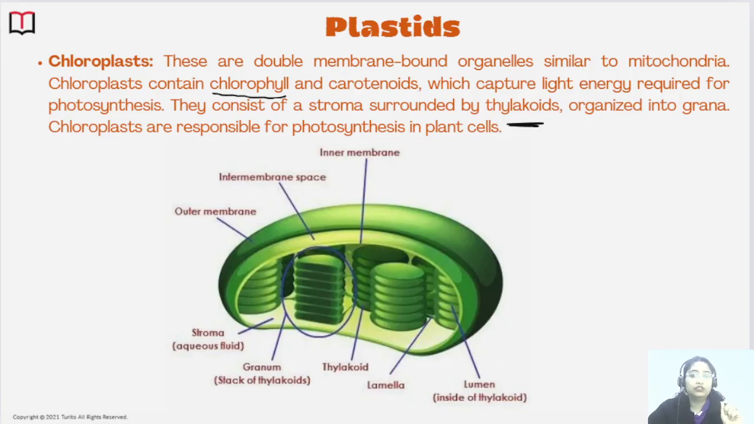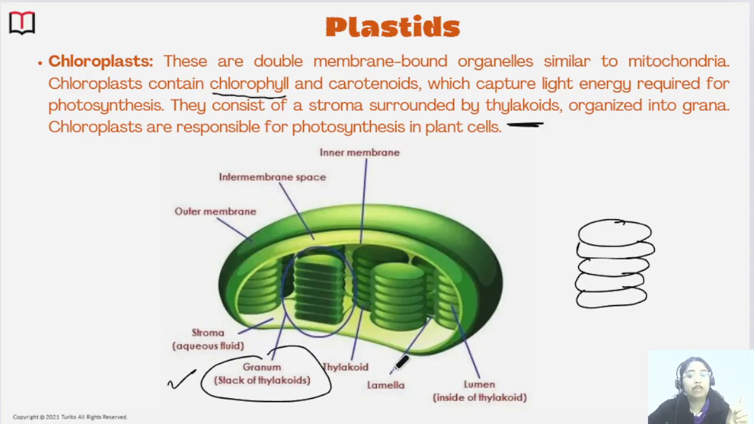Here you can see the structure of the chloroplast. These disc-shaped structures are called thylakoids, and stacks of thylakoids altogether are called the granum. Now these grana are joined together by tubular structures, which you can see over here, called the lamellae. Inside the thylakoid there is a space called the lumen. Inside the chloroplast, there is a fluid called the stroma, and the chloroplast is also a double membrane structure. So this is the basic structure of the chloroplast.